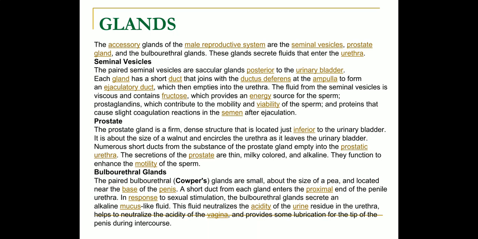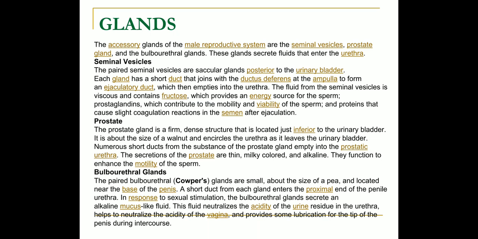The fluid from the seminal vesicles is viscous and contains fructose, which provides an energy source for the sperm, and prostaglandins, which contribute to the motility and viability of the sperm. The prostate gland is a firm, dense structure located just inferior to the urinary bladder. It is about the size of a walnut and encircles the urethra as it leaves the urinary bladder. Numerous short ducts from the substance of the prostate gland empty into the prostatic urethra. The secretions of the prostate are thin, milky colored and alkaline. They function to enhance the motility of the sperm.